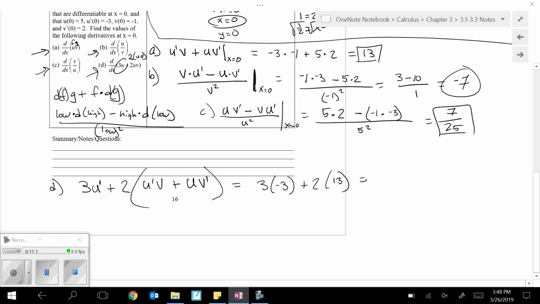So negative 9 plus 26, 17. Cool. Let's turn the page.